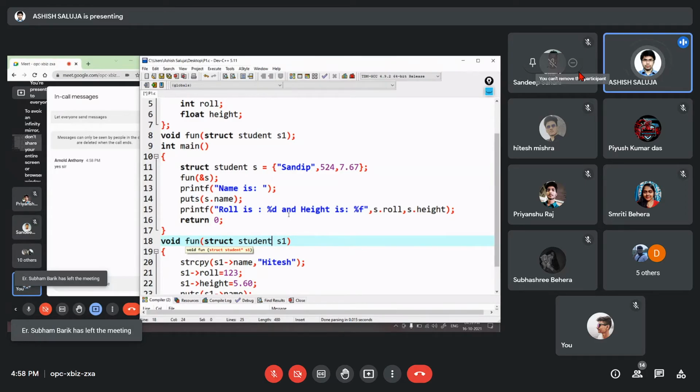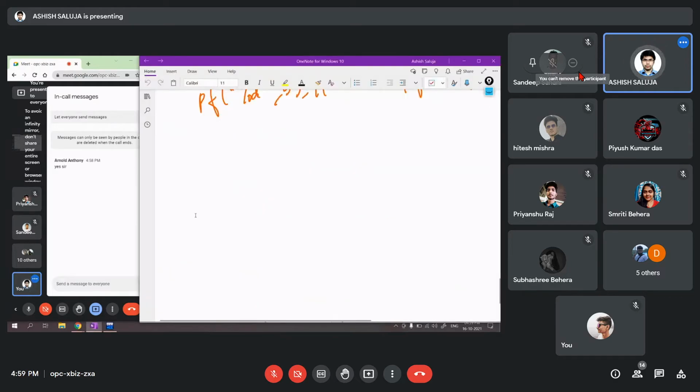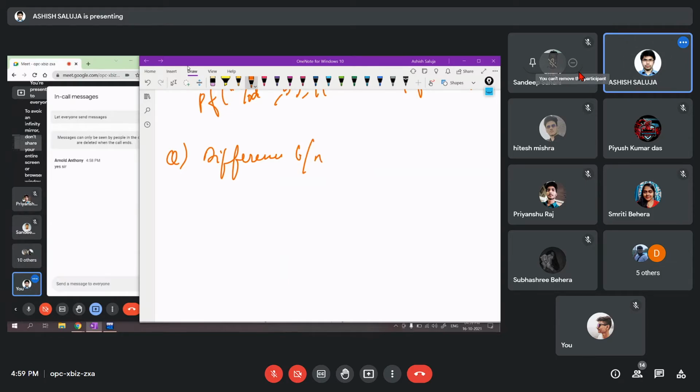And the third assignment to you, and the important one, you need to write this. What is the difference between an array and a structure? I need the answer to this one as well. So you need to find out, and you need to write what's the difference between an array and a structure.